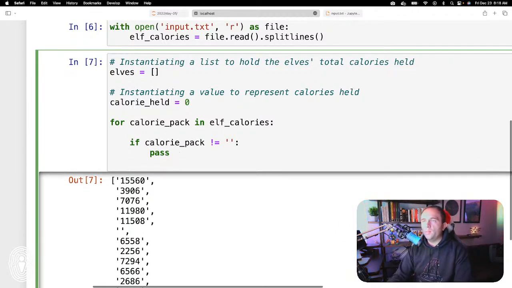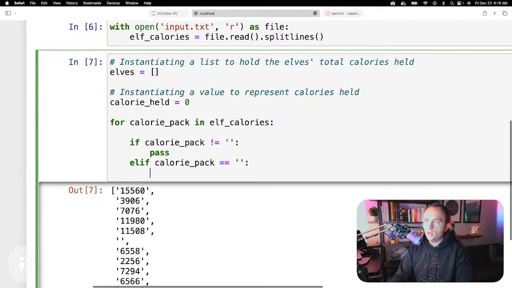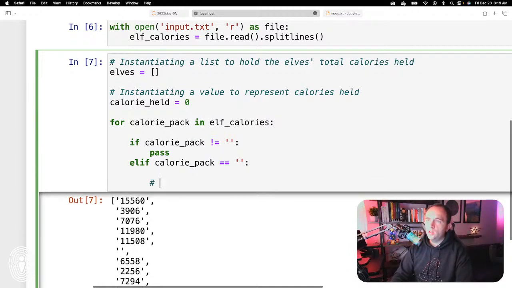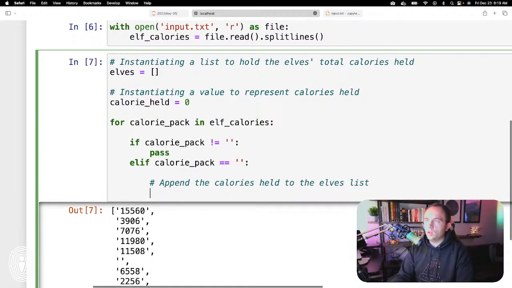But I'm going to skip this for now because I want to do the actual check, if it does equal the line break here. So remember, this would represent that here. So if calorie pack equals that, then what we want to do is append the calories held to the elves list, because that's going to be our collective total for that individual elf.